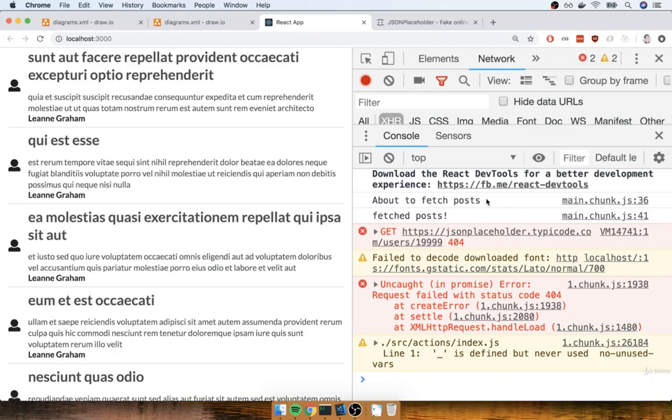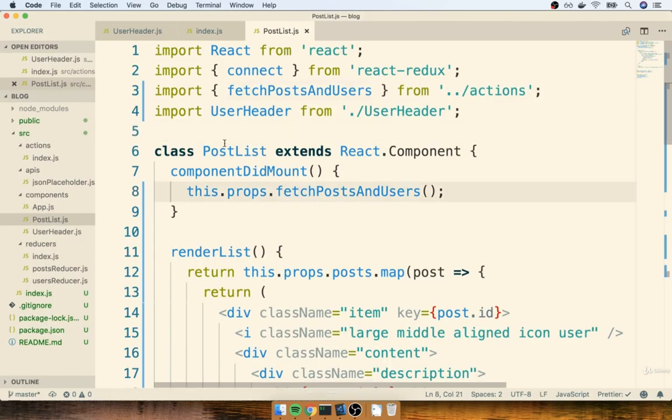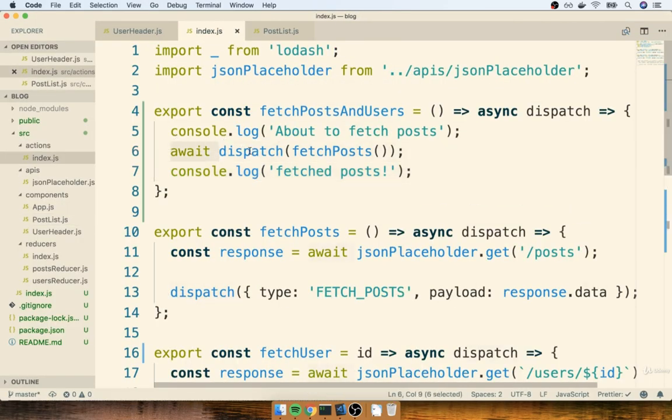Much more importantly, you'll notice that we have the two console logs inside of here, and we still see our list of posts appearing on the screen. So we see about to fetch posts, and then I don't know if you noticed it, but when we saw that console log appear, there was the slightest little delay where we were waiting for that list of posts to be fetched and then processed by our reducers, and then we saw the second console log. Let's do that again really quickly here. So I'm going to refresh, and you'll see the first one, and then there's the tiniest little delay, and then you saw the second one appear. So that means that this await syntax right here is definitely making sure that we do not progress down to the next line of code until we have successfully fetched the list of posts, dispatched an action, and updated our reducer with all those different fetch posts.